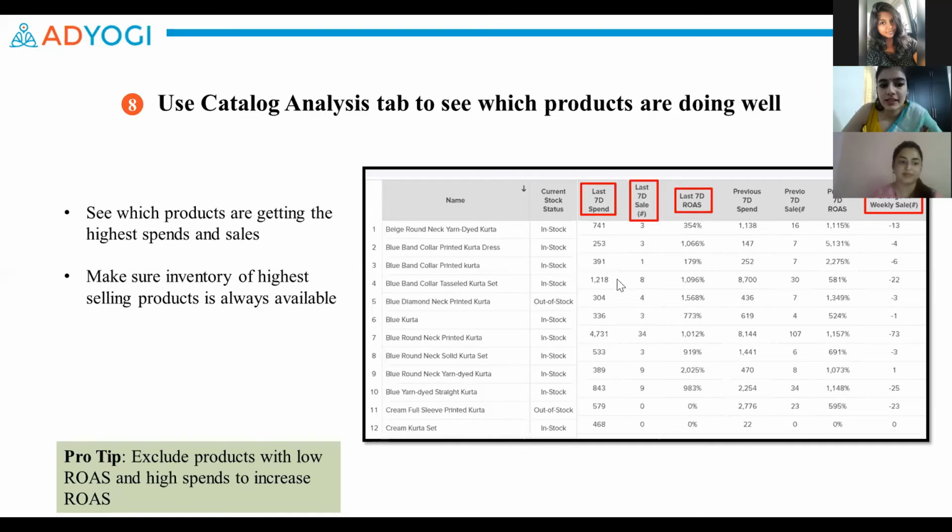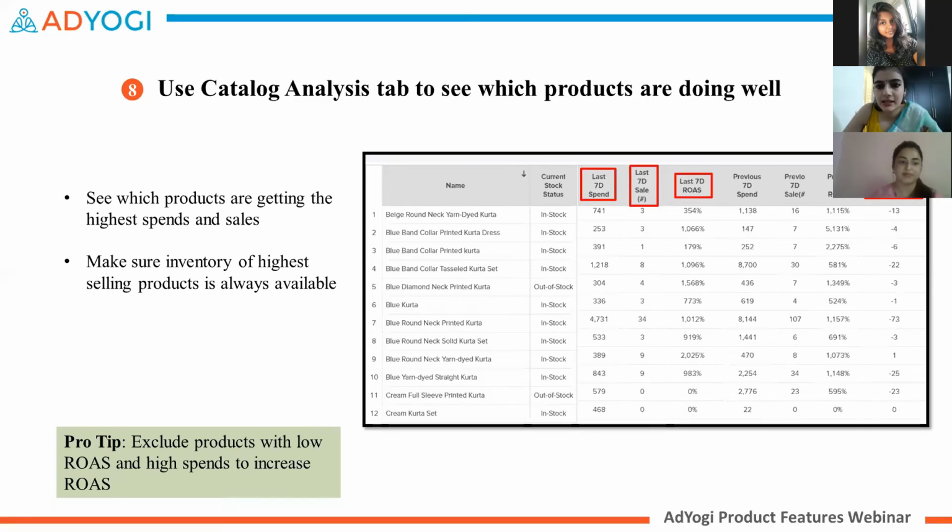You can refer to this tab to ensure that some of the non-performing products are not getting most of their budgets by excluding these from our ads. For example, in certain cases, some products might be getting a really high budget but not a very good return on ad spend. You can exclude these from your catalog so that we do not show those products anymore.